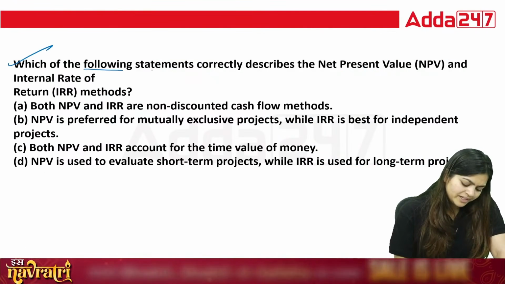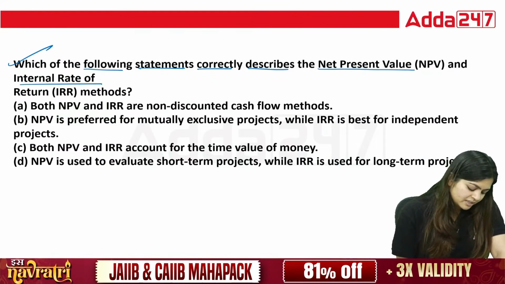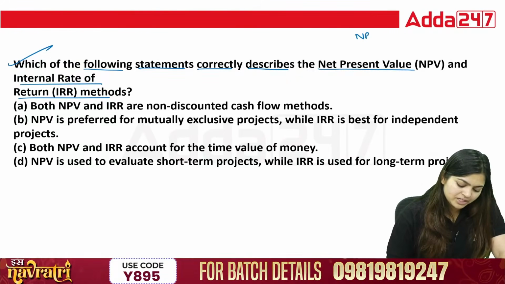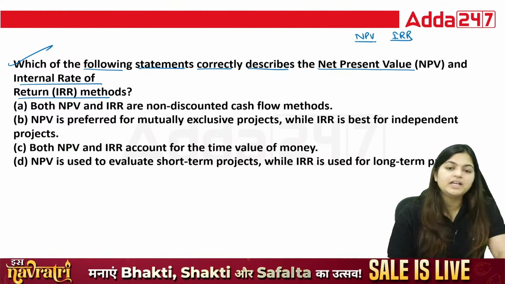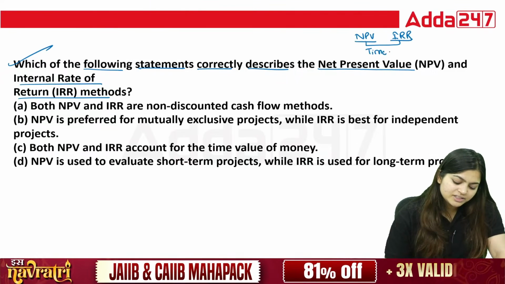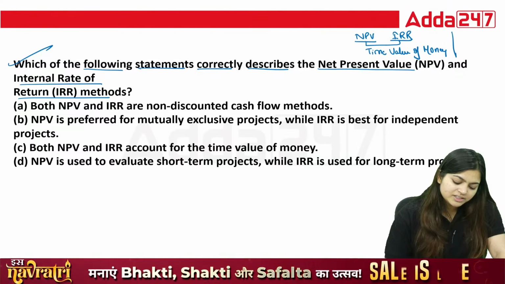Which of the following statements correctly describes the net present value and internal rate of return methods? Now you have two methods, NPV and IRR. These two methods you can use in case of time value of money. You know that in future there will be inflation, risk, and uncertainties.